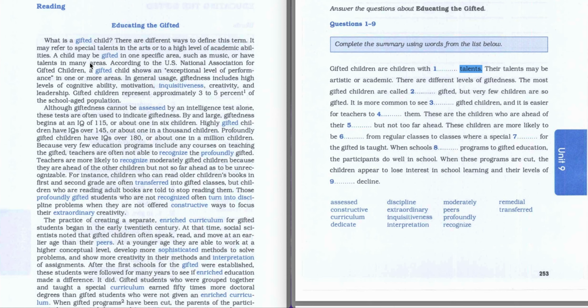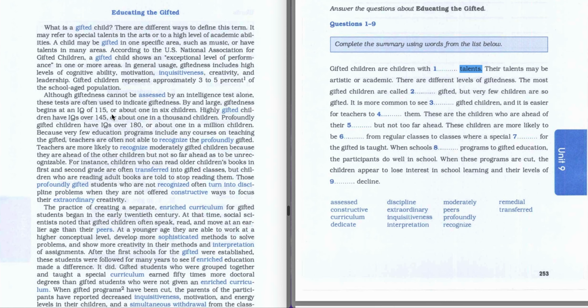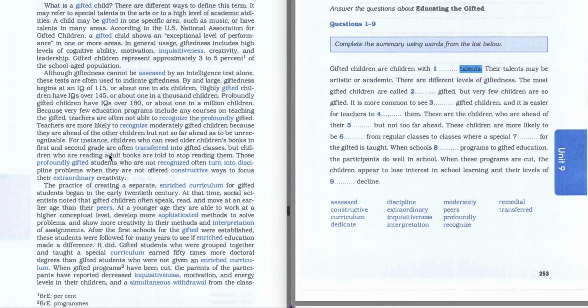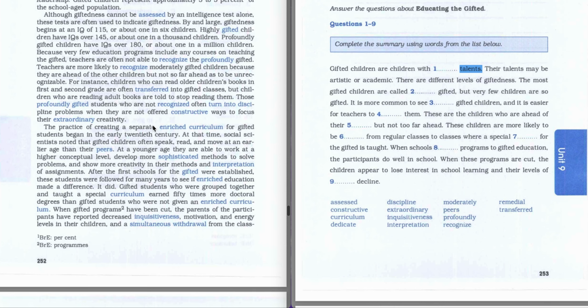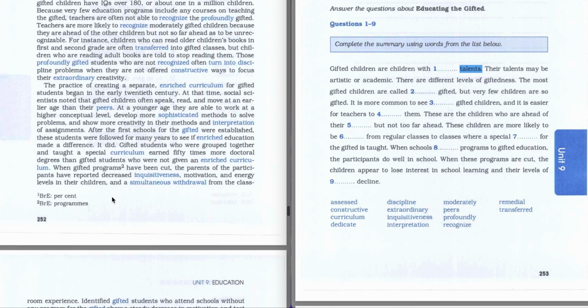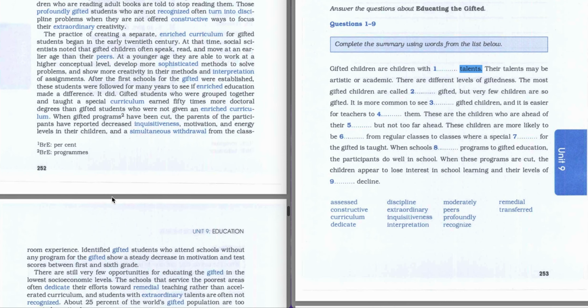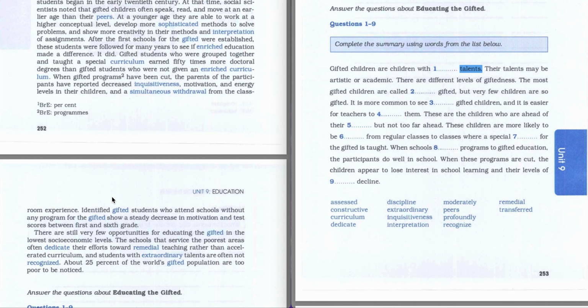So let's scan the text and try to find any information about talents. On the first paragraph, there is no information about talents. We go further to the second paragraph. As you can see, no information about talents. So we go further. Everywhere it was saying gifted students, gifted children. That's why we don't focus on that, and we just try to find any information about talents. As you can see, in the last sentence here, we have some information about talents.